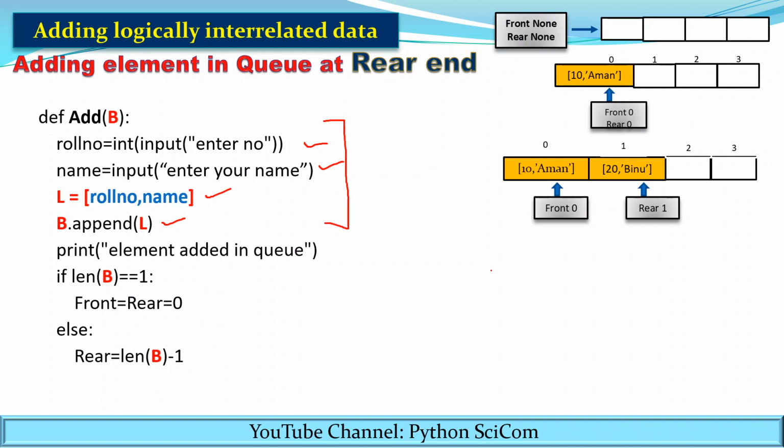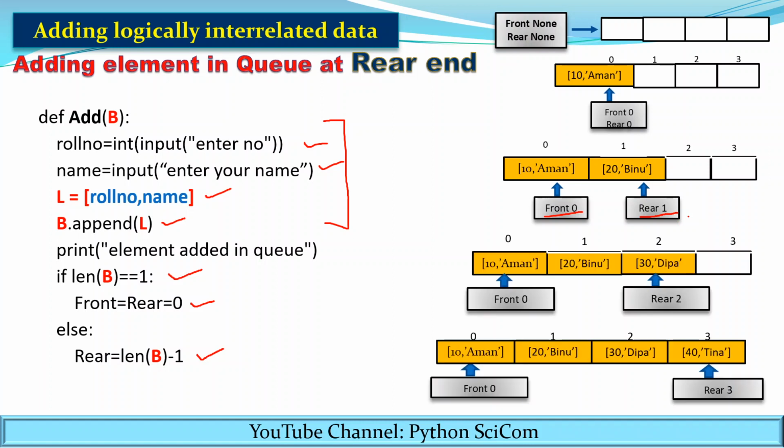After that, you have to find out the value of the front and the rear. So for finding the value of front and rear, you have to find out the length of the queue. If the length of the queue is equivalent to 1, front and rear will be 0, else rear will be len of b minus 1. So in this case, the length of the queue is 2. It contains 2 elements, so rear will be 2 minus 1, that is 1. So in this way, you can add the elements into the queue.